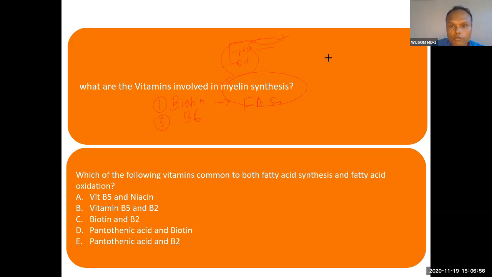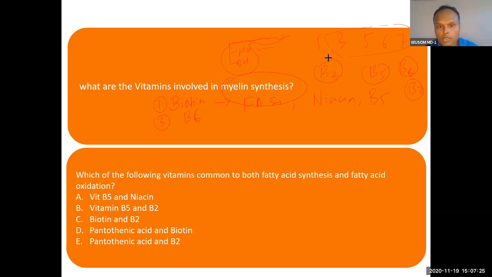Also for fatty acid synthesis, NADPH means niacin, and vitamin B5 also. So you can remember vitamin B3, vitamin B5, vitamin B6, and biotin is vitamin B7. This is how you can remember 3, 5, 6, 7. All these vitamins are required for myelin synthesis.